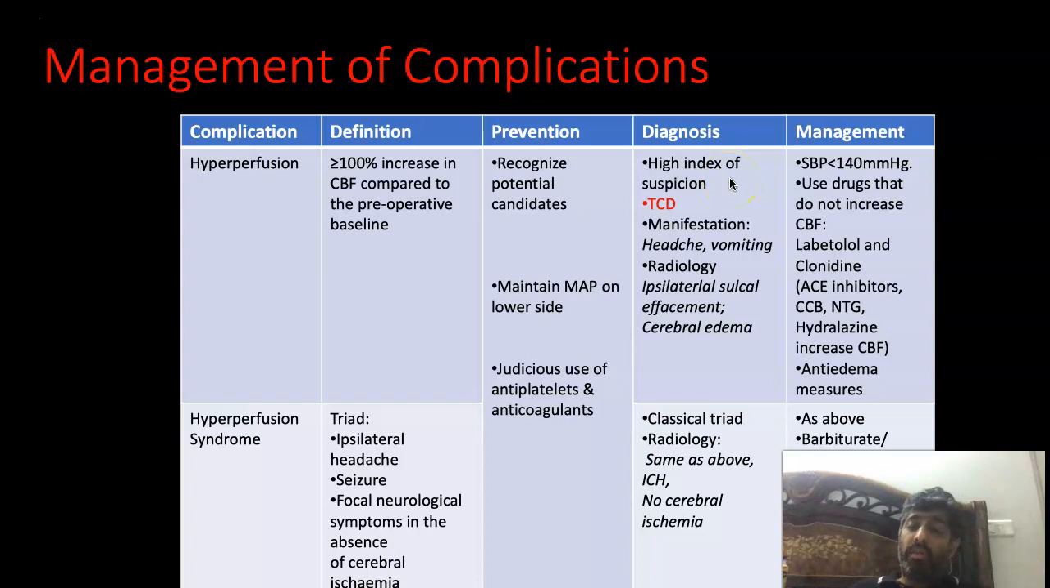We do post-operative transcranial Doppler in these patients as well. If there is more than a 100% increase in the post-operative velocities from the pre-operative velocities, we certainly go on and decrease the blood pressure almost 20 to 25% of the baseline in these patients to prevent those hyperperfusions.